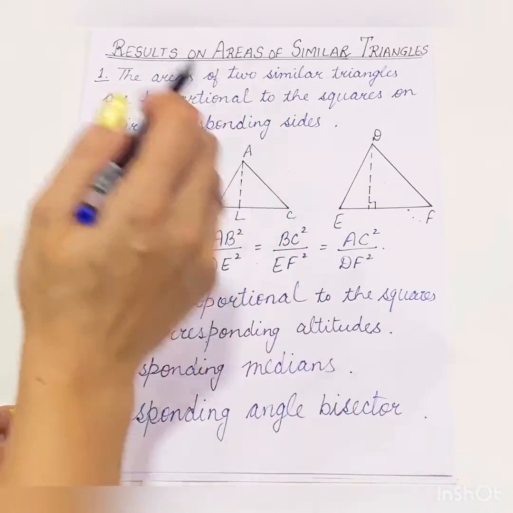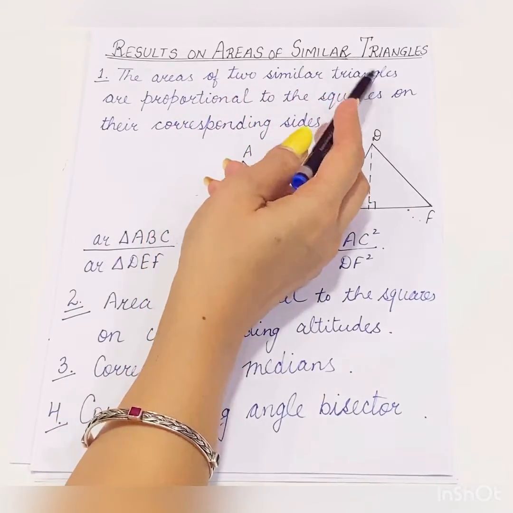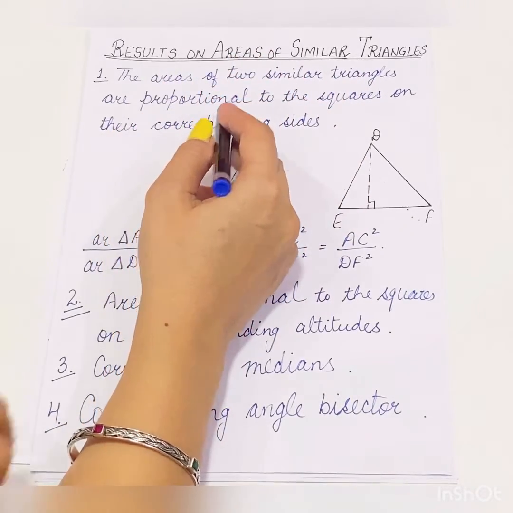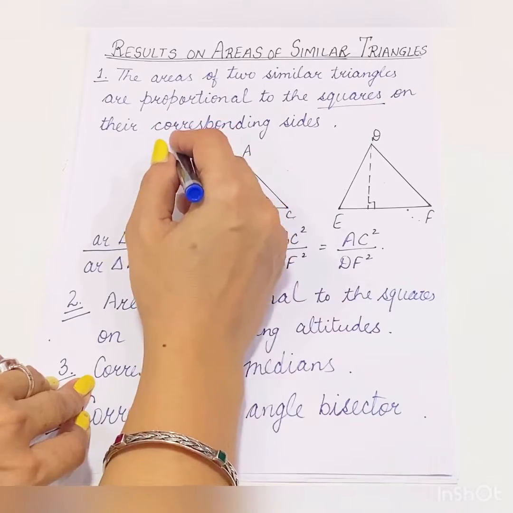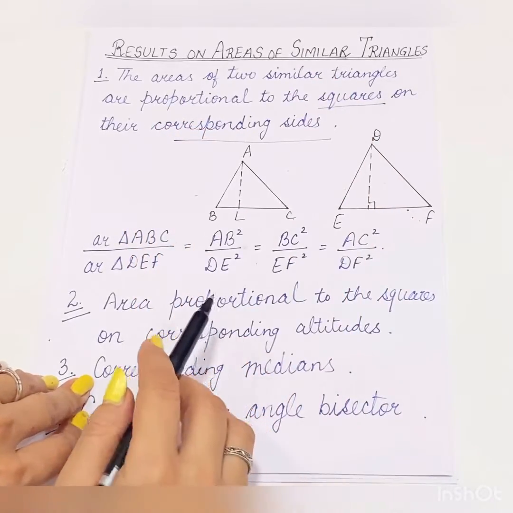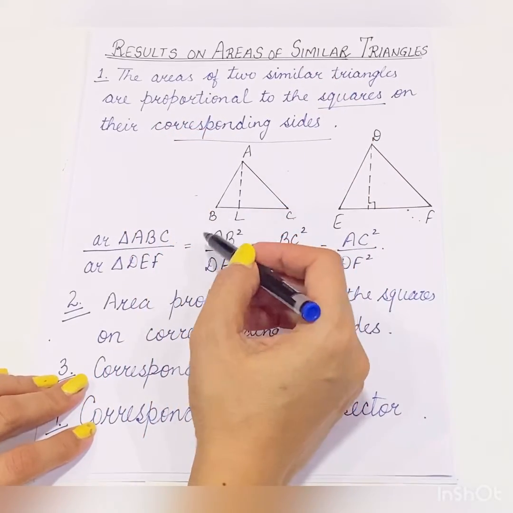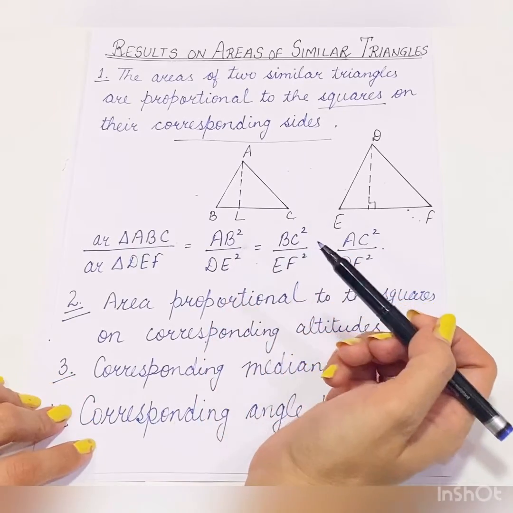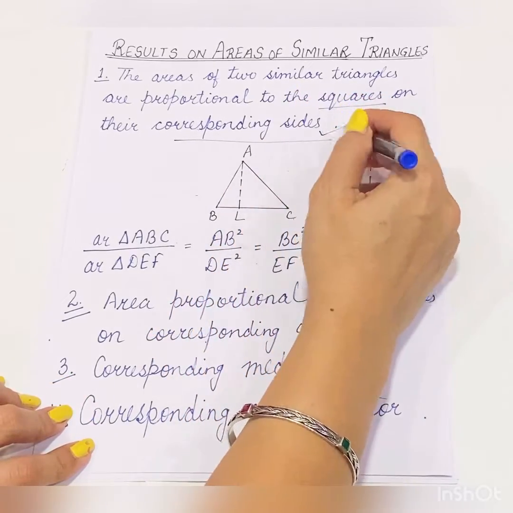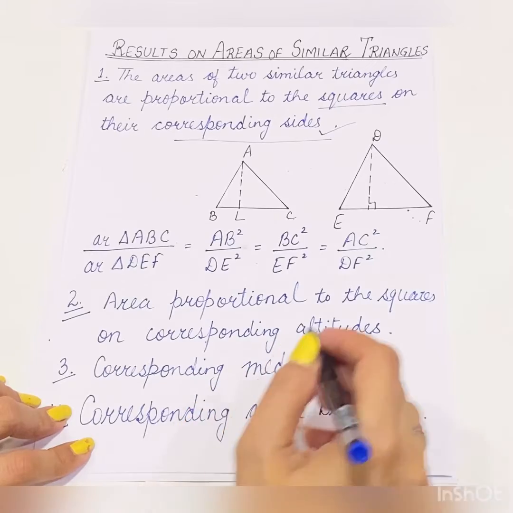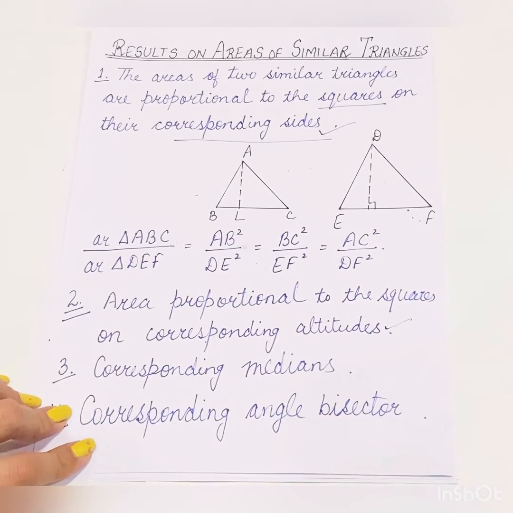So the statement of the theorem is, the areas of two similar triangles are proportional to the squares on their corresponding sides. Whatever the sides are, their squares ratio it will be equal to. This is related to the corresponding sides. Similarly, we are having related to the corresponding altitudes.